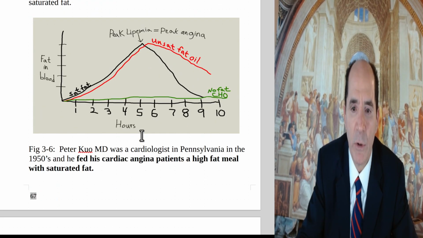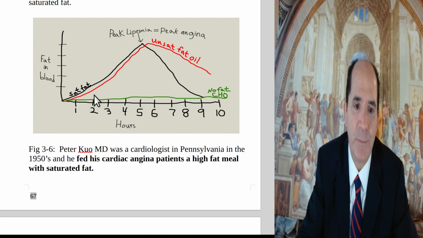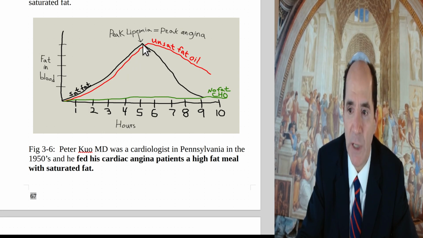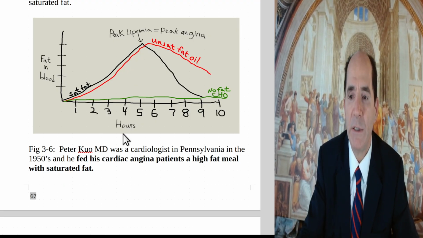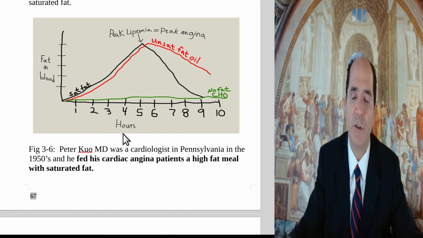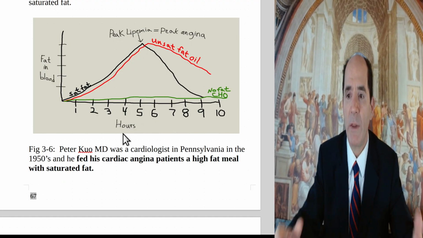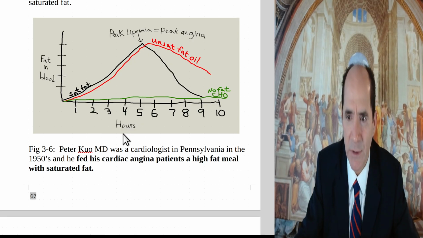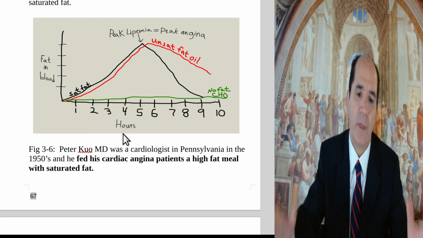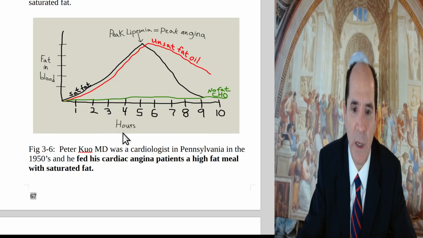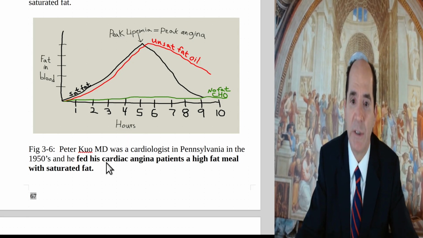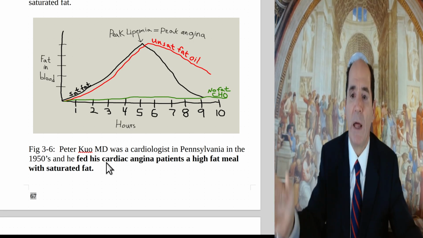Here's one study done by Peter Cole back in the 1950s. If you feed a patient saturated fat, they'll have peak lipemia, the highest amount of fat in their blood, at about 5 or 6 hours. They would check the patient's blood lipids every 30 minutes. And there was some hope in the 1960s, after Ancel Keys published all this data showing how bad saturated fat was with all the animal foods, the Seven Countries Study and all that stuff, that people had hope that PUFAs would be better. But it turns out when they tested the PUFAs, and Peter Cole tested this stuff, also Ray Rosenman and Meyer Friedman, the ophthalmologist, it was even worse with the PUFAs, polyunsaturated fats.